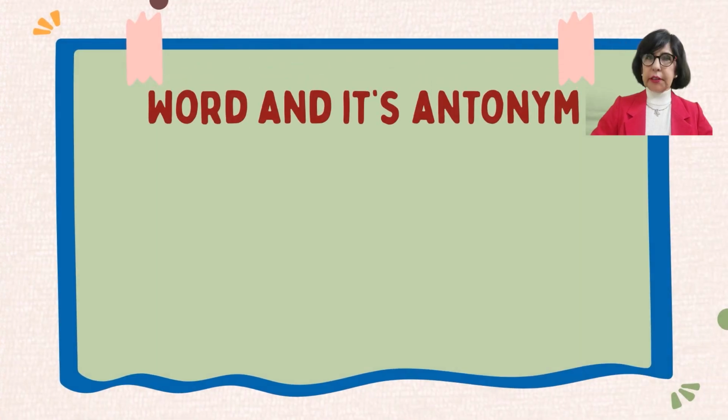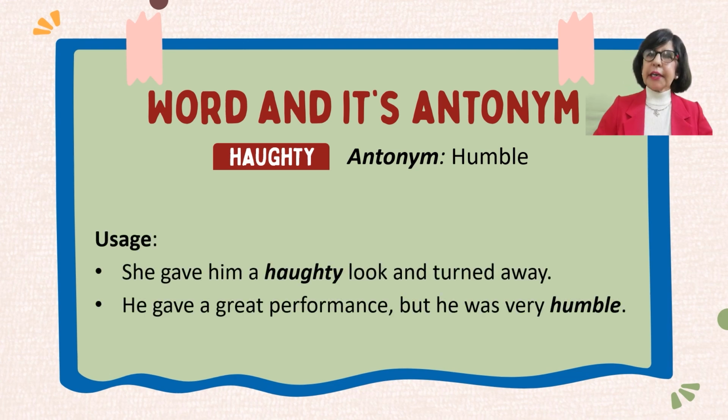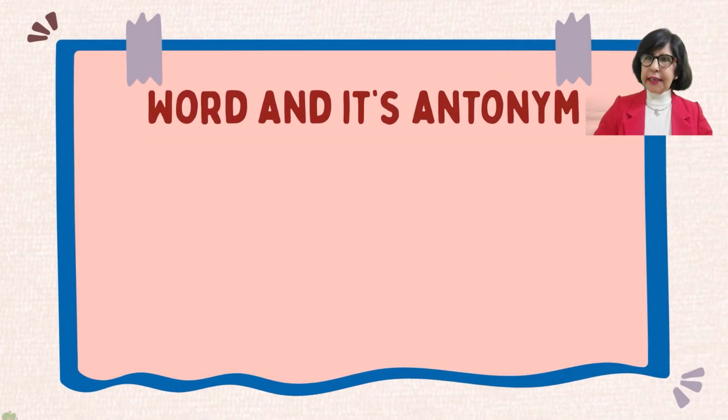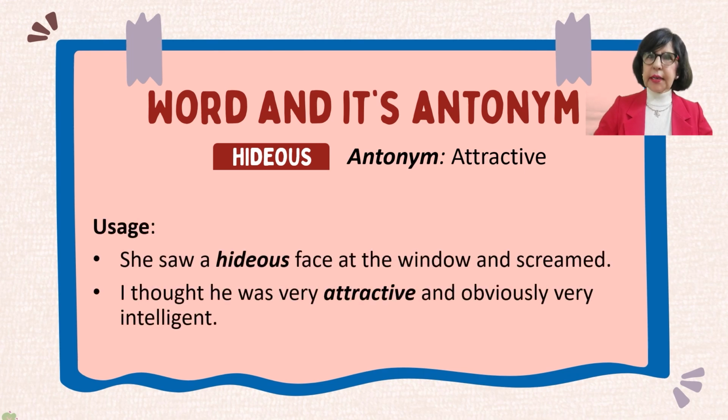The next word is haughty, which means arrogant or not humble, and its antonym is humble. For example, she gave him a haughty look and turned away. He gave a great performance, but he was very humble. The next set of words is hideous and attractive. Hideous means ugly or unattractive. Attractive means good looking. She saw a hideous face at the window and screamed. I thought he was very attractive and obviously very intelligent.